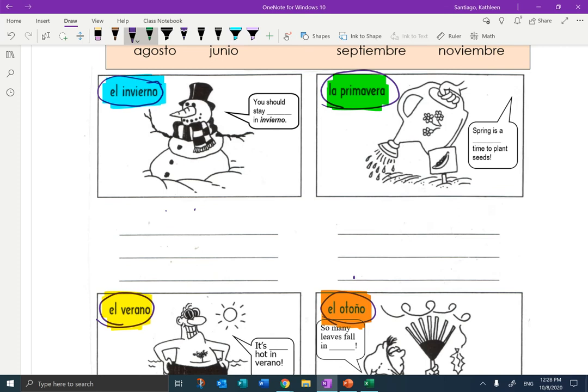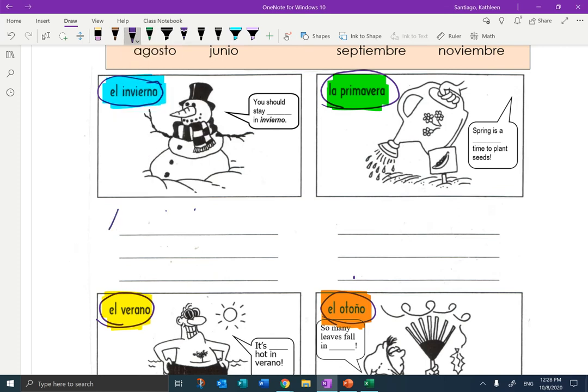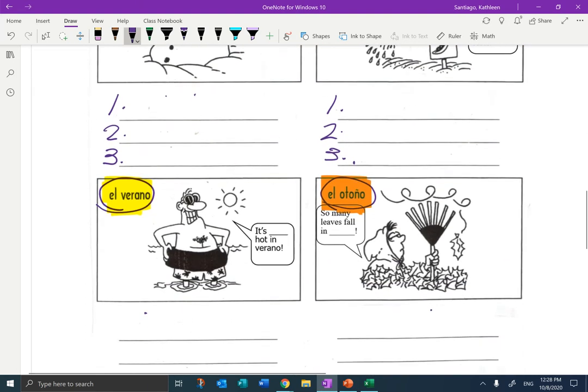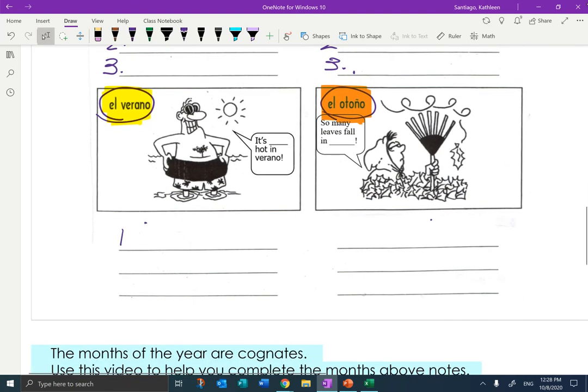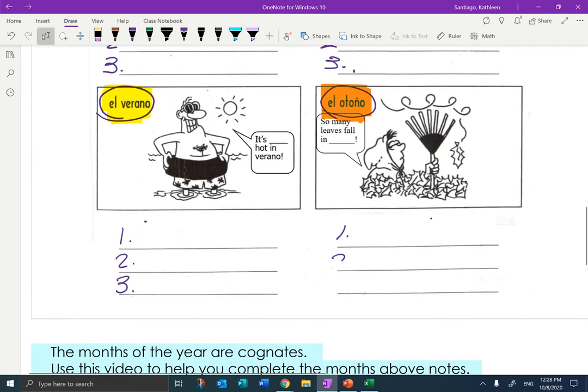Now, when I go back to my pen, I want to be able to say, what are the 3 months that go in each season? So each season is going to have 3 months in it. Okay. And I didn't make this up, right? This is just the way the calendar works. Okay. There are 3 months per season.